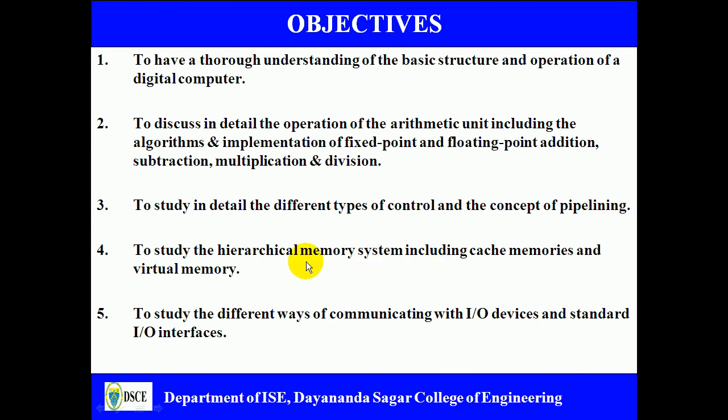And we're going to touch upon the memory system, which is also called hierarchical memory system, which includes cache memory. Cache memory is a very fast memory compared to the main memory, and we're going to discuss more about this in the upcoming video lectures, and we are going to discuss even the virtual memory also. That's a part of computer organization. And next, our main objective is to discuss the communication between the IO devices and standard IO interfaces which we come across.